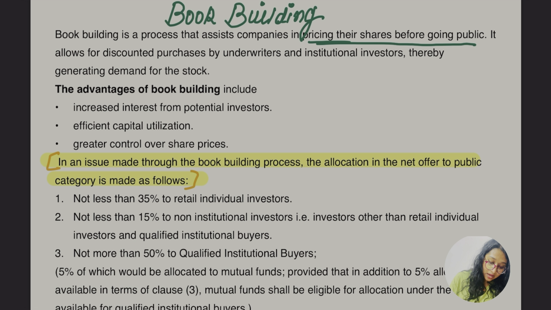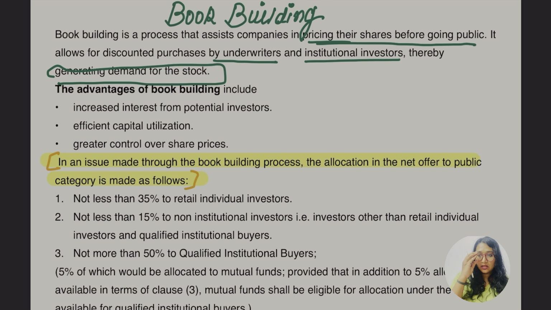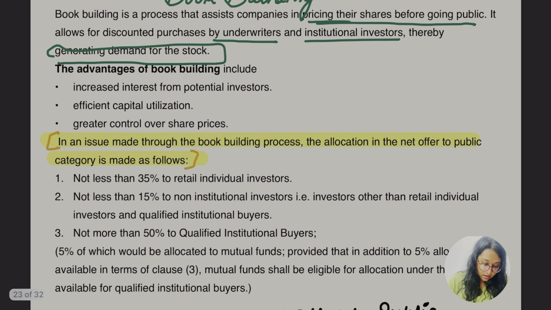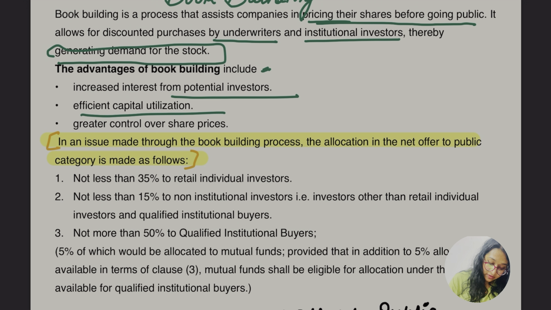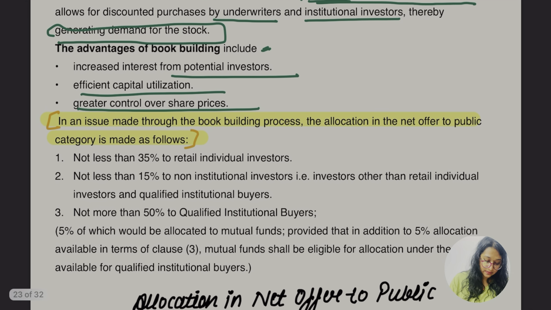It allows to discount purchases by underwriters and institutional investors. Now we know who the institutional investor is, okay. And they generate demand for the stocks. So basically what are they creating? They are creating demand, okay. So what is going to be the advantage of book building? This includes the increased interest from the potential investors, effective capital utilization and greater control over share prices, okay.